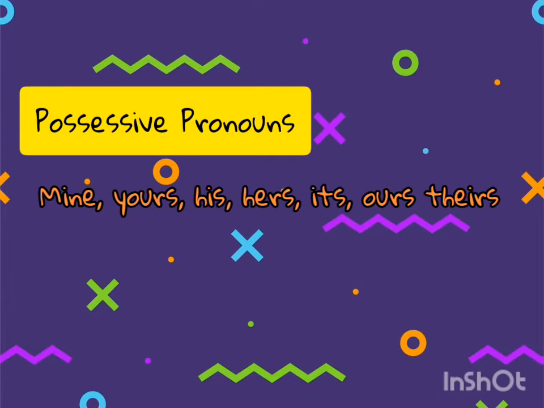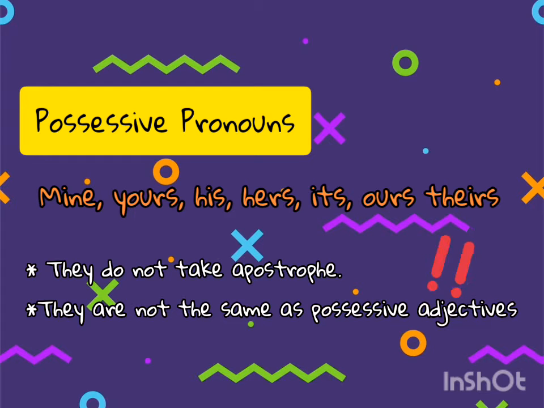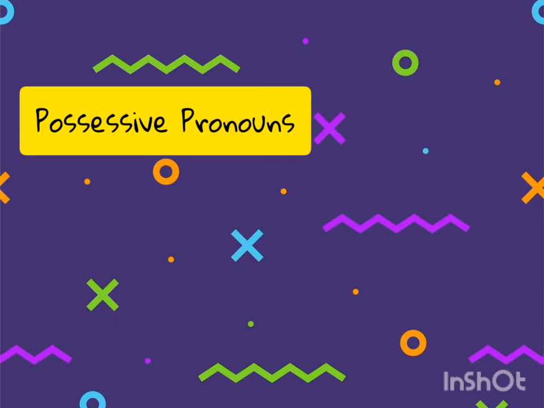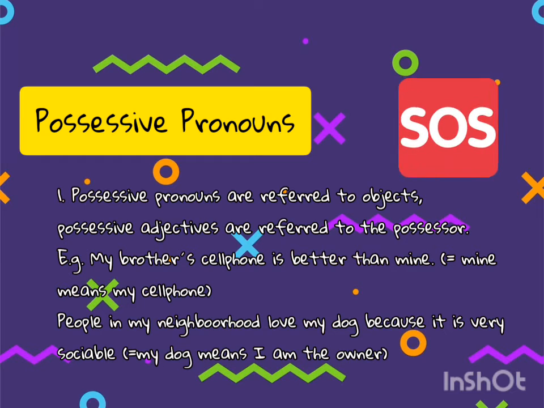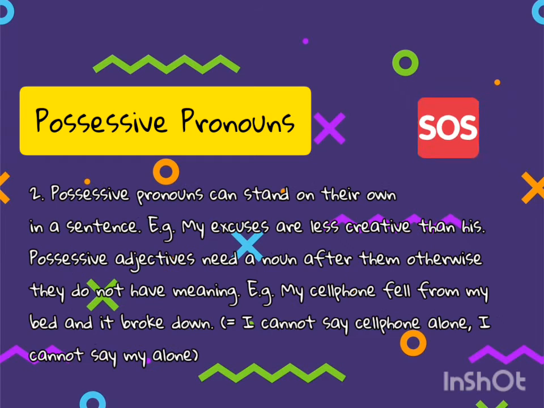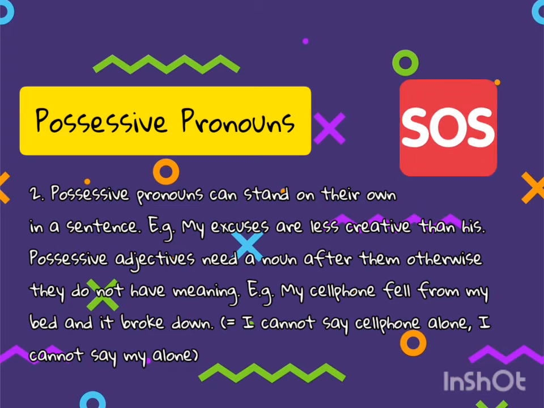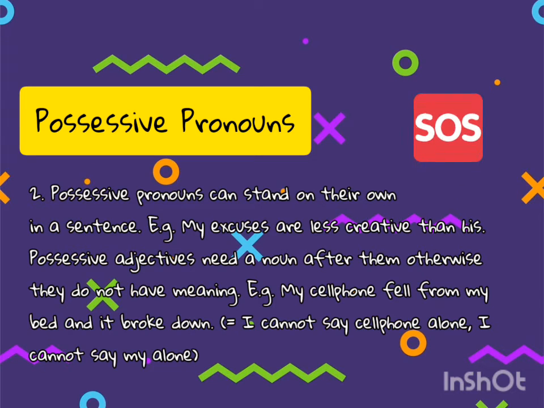Possessive pronouns. Possessive pronouns do not take apostrophe. Possessive pronouns are different from possessive adjectives for 2 main reasons. Number 1, possessive pronouns refer to objects, not to the possessor. And number 2, possessive pronouns can stand on their own, while possessive adjectives cannot because they need a noun after them. Have a look at the following examples so as to illustrate this difference.